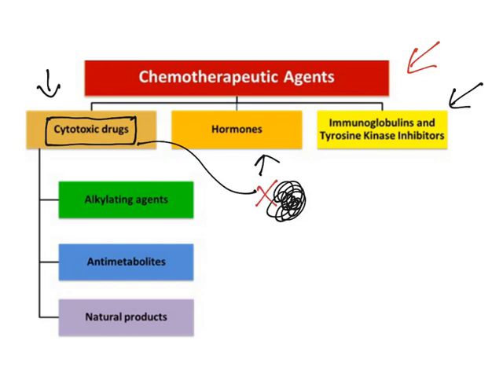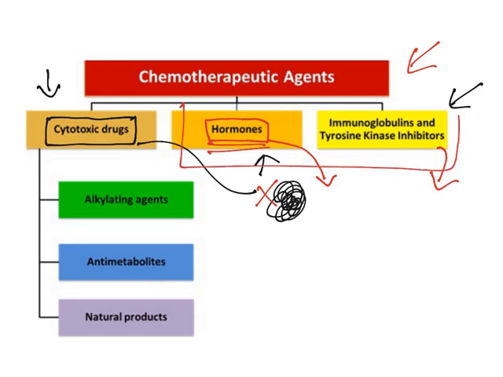They will come up with a lot of adverse effects. We'll see about adverse effects in the next video, but right now let us understand what happens with all these things. Whereas in case of hormones, they are selectively used to treat only particular kinds of cancers, like testicular cancer, endometrial cancer, which are because of increased expression of hormones. In such conditions, certain anti-hormones are used to treat that cancer, and that comes under this hormone classification. Immunoglobulins, tyrosine kinase inhibitors are again selective anti-cancer drugs.